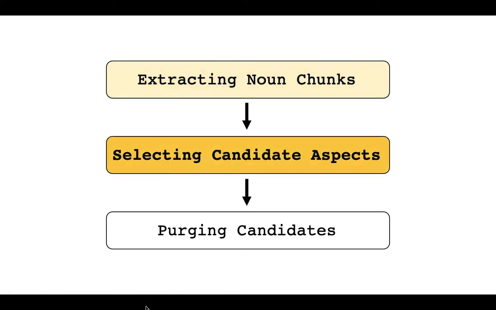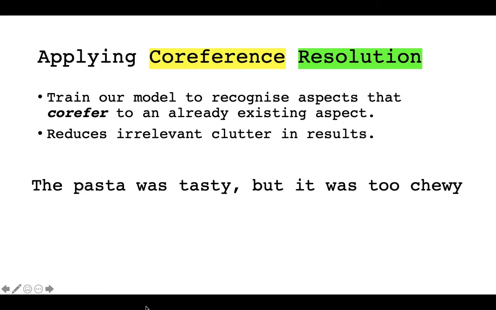We then carefully inspect and prune these noun chunks to form candidate aspects. First is a technique called coreference resolution, or CoRef. CoRef is used to recognize aspects that co-refer to an already existing aspect. If this is the case, only one should be passed through as an aspect. The motivation for using this is that it will heavily remove clutter in the results.